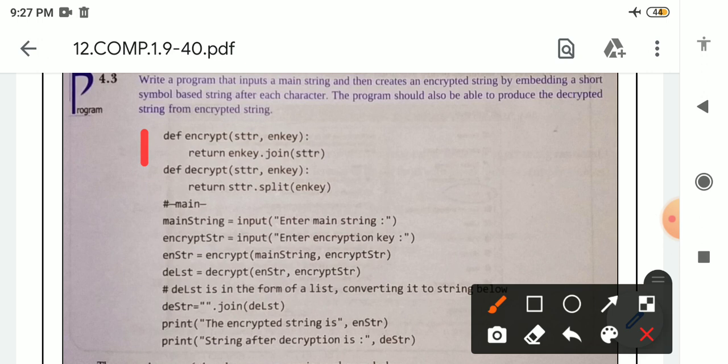If we are using user defined functions, first we have to write the definition of the functions. So two functions will be required. The name of the first function is Encrypt, and the name of the second function is Decrypt. Both functions will contain the same two arguments.